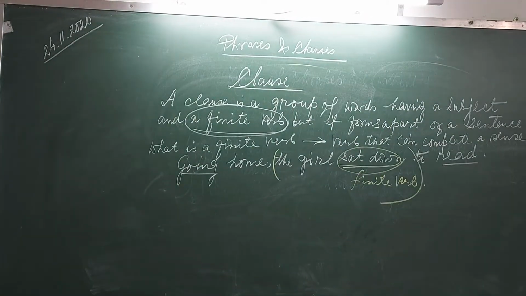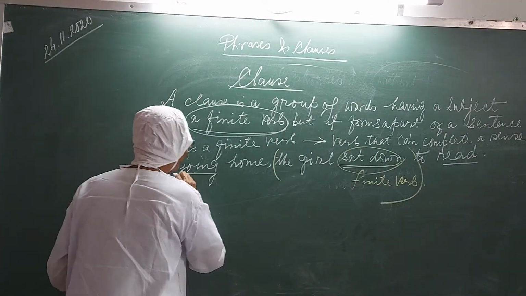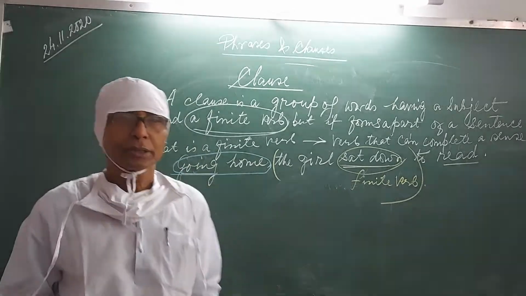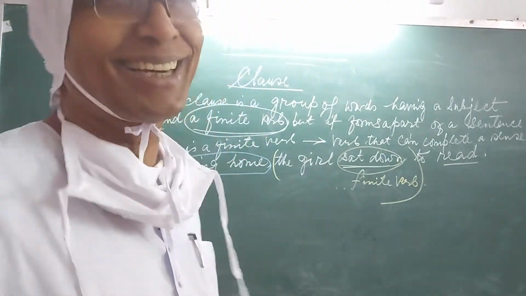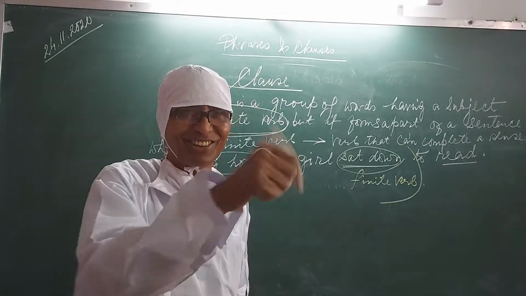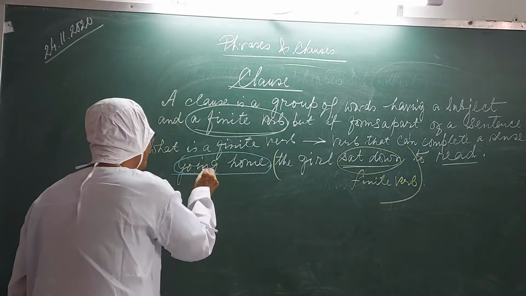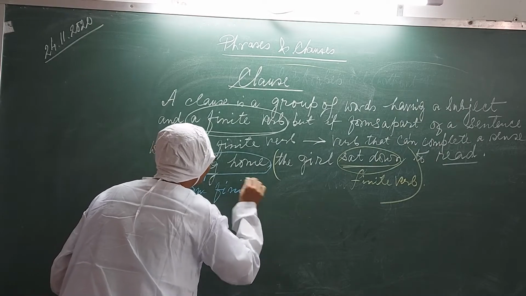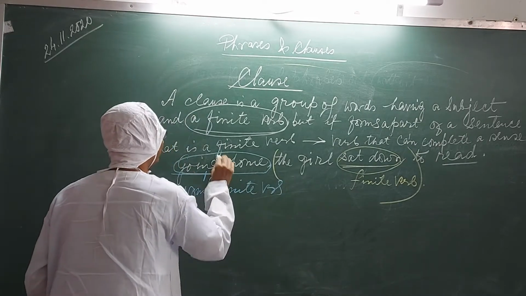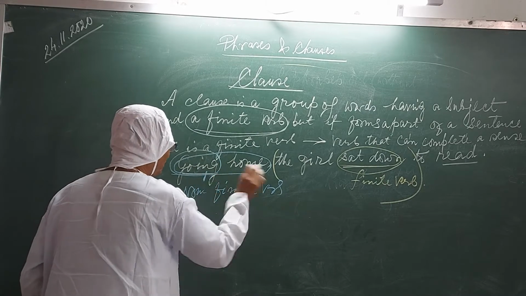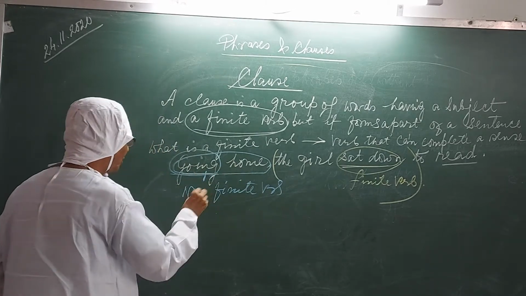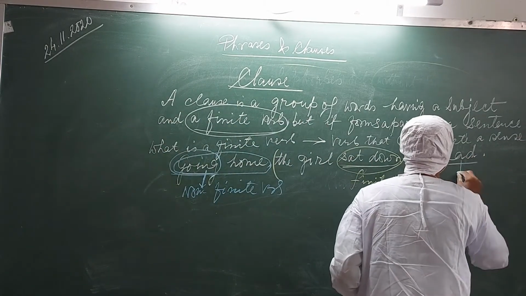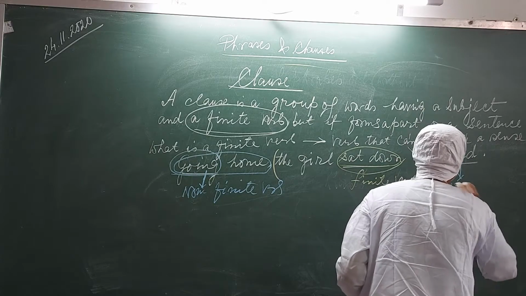But if we say going home, suppose the subject the girl is there: the girl going home. The sense is not complete. So you see, this is non-finite. Going home, only going. Home is a noun. Going is non-finite. Again, read is non-finite.